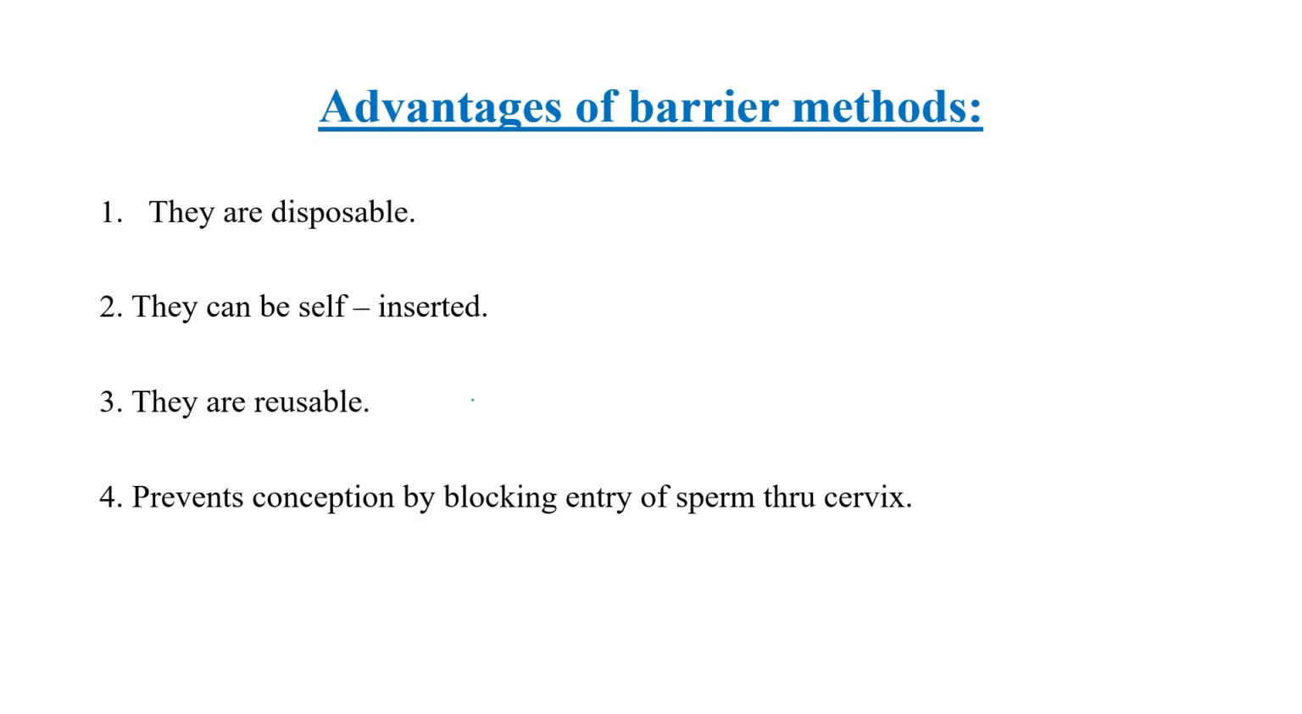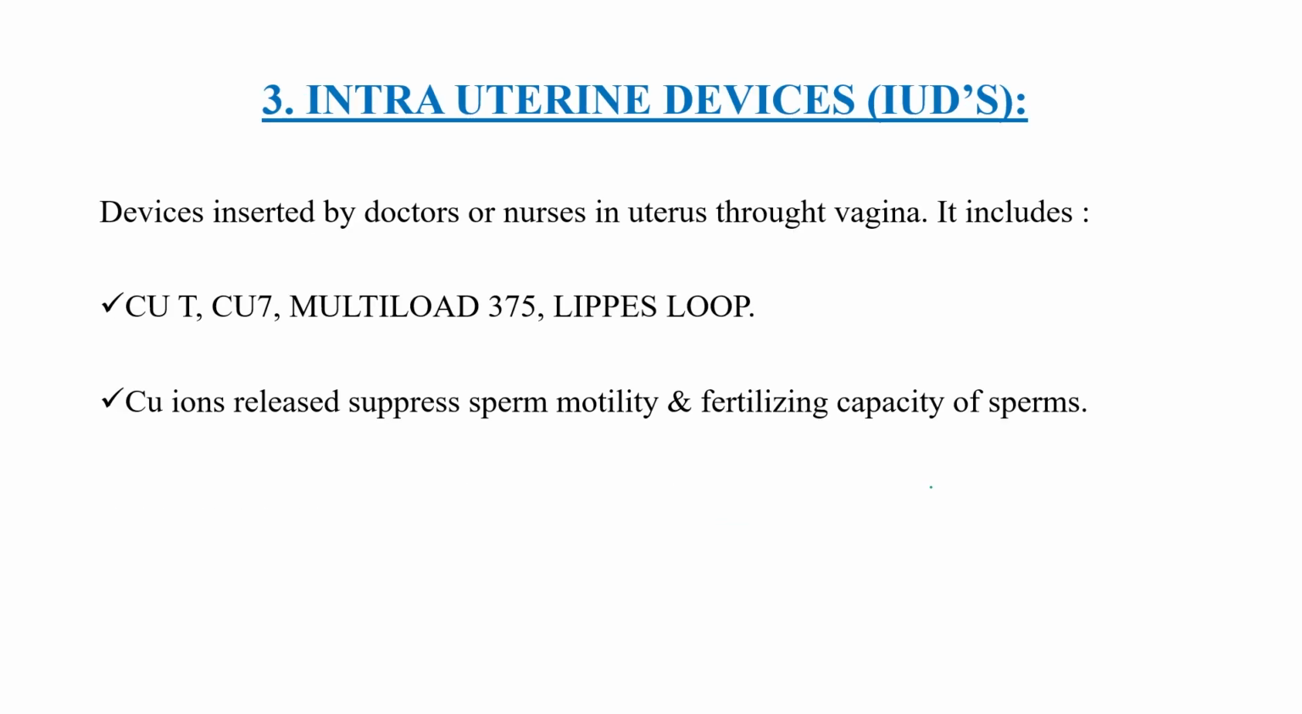So what are the advantages of the barrier method? Some of these barriers are disposable. They can be self-inserted. One can use them again and again, which means they are reusable. These barriers prevent conception by blocking entry of sperm through the cervix. So these are the advantages.